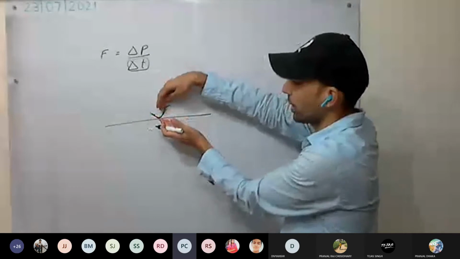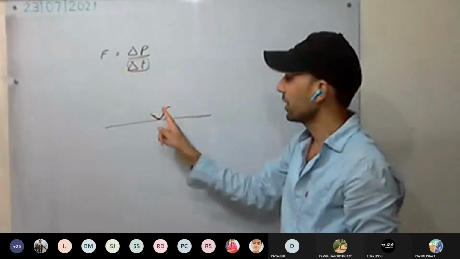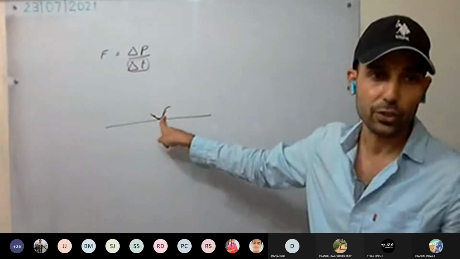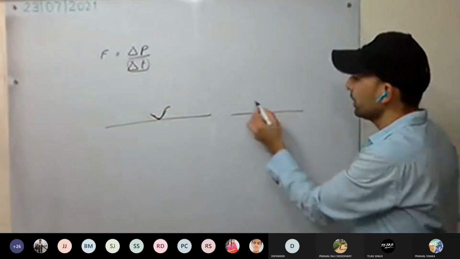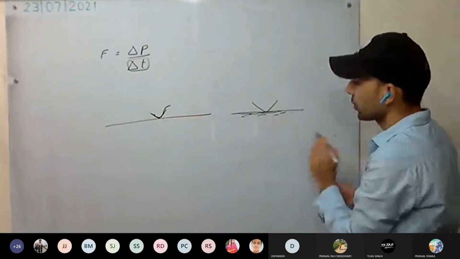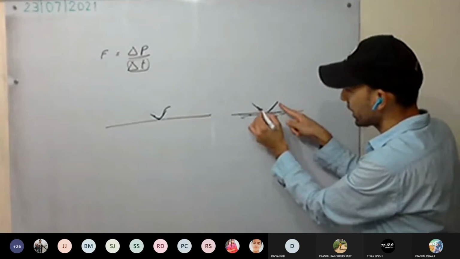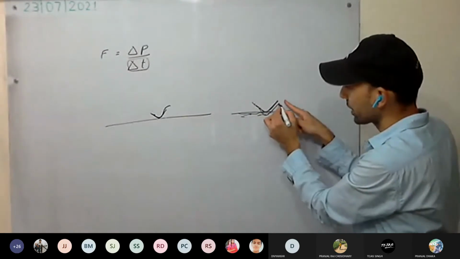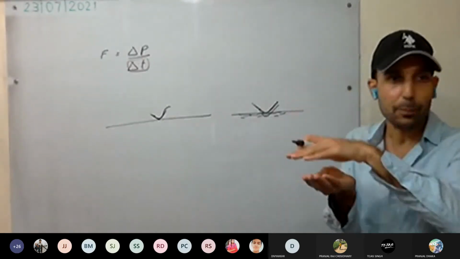Force exerted by the ground will be very much, and the athlete may get injured. For example, this time the athlete lands on loose sand or foam. So what happens here? As the feet touch, it penetrates a little bit. Yes or no? In the foam, it penetrates.